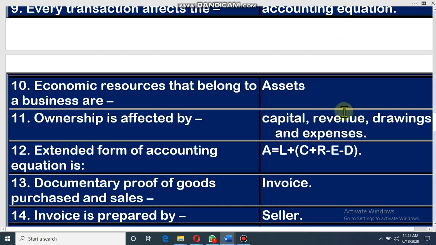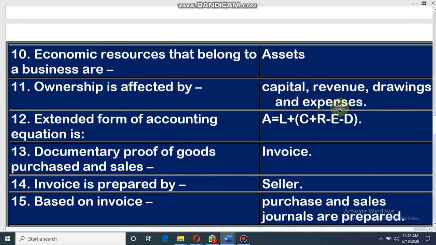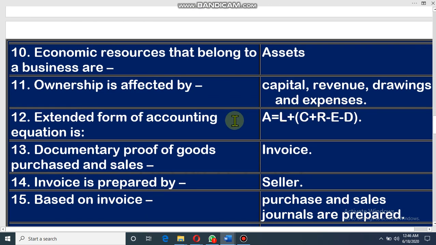Ownership is affected by capital, revenue, drawings and expenses. Very important MCQ, and it is important for CQ also, dear student. Owner's equity, that means ownership of the business, is affected by changes by capital, revenue, drawings and expenses. That means if owner gives capital in the business, then owner's equity increases. If there is a revenue or income, then owner's equity increases. If there are drawings or expenses, then owner's equity will decrease.